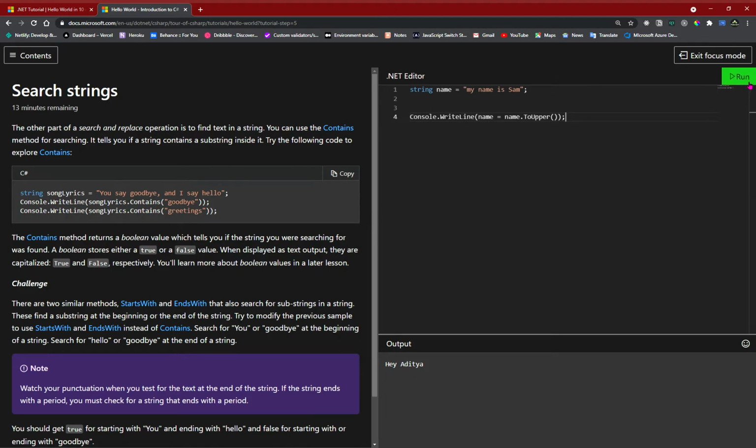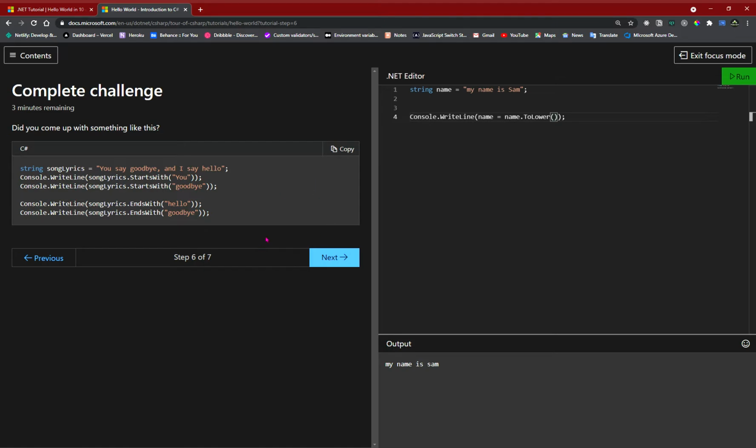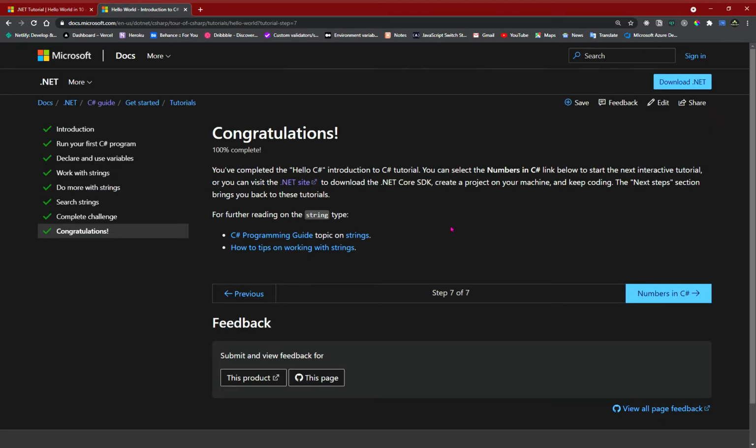So let's just run it. Yeah, it's my name is Sam. This is really the very basics of C sharp, and you can just run it. Yeah, so this is the thing I wanted to show. This is really, really interactive, and you can just live check your code. Yeah, so that's it. We did it.